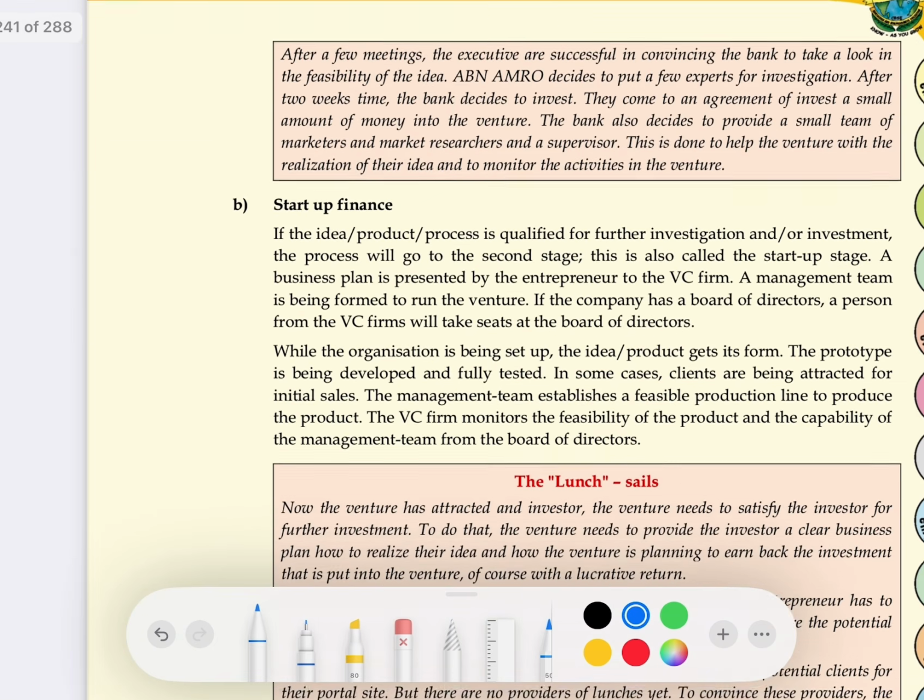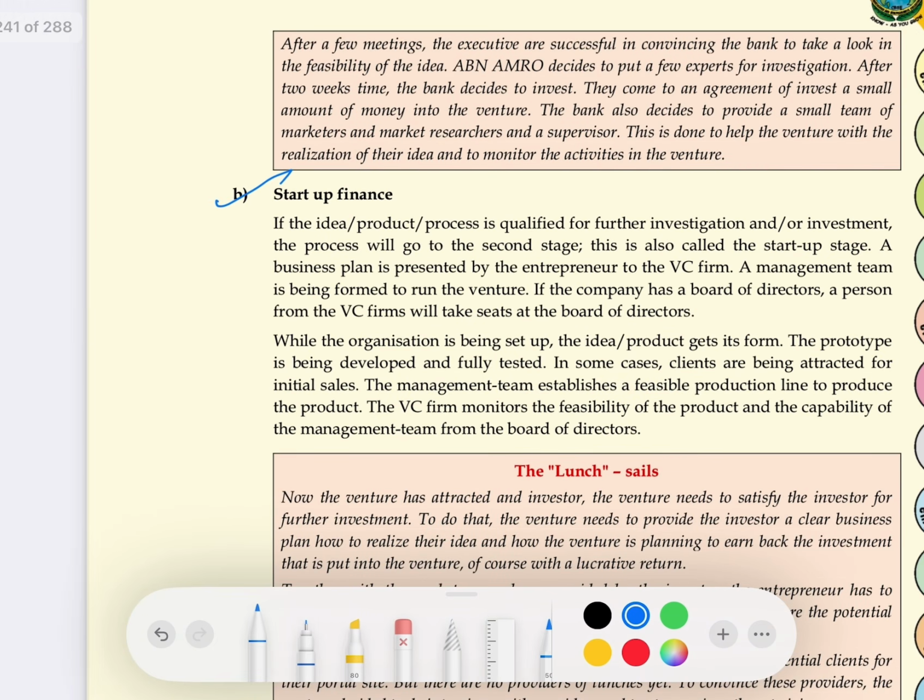After seed capital, next is startup finance. Now suppose my idea has been approved in the market. My idea got acceptance in the market. Now I will prepare the prototype. At this stage we prepare the prototype or we make the product, and then the main point here is that the entrepreneur makes the business plan. He makes the business plan and presents that business plan to the VC firm.